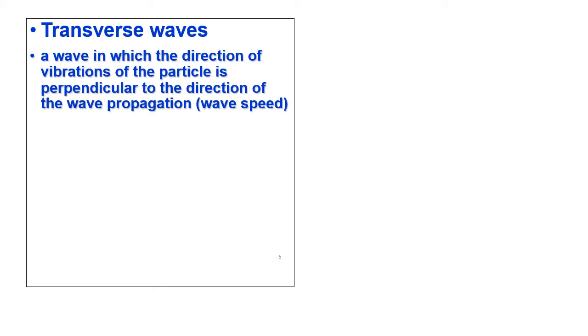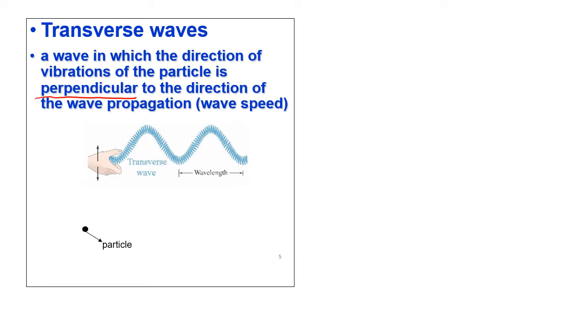Transverse wave is a wave in which the direction of vibration of the particle is perpendicular to the direction of the wave speed. Okay, this is example of transverse wave. Then this is the particle vibrate in this area, like this. So direction of the propagation of the wave is perpendicular to the direction of the vibration.